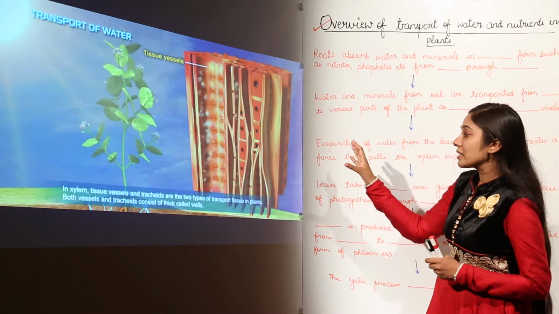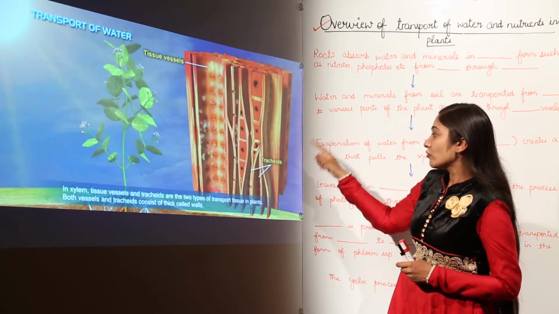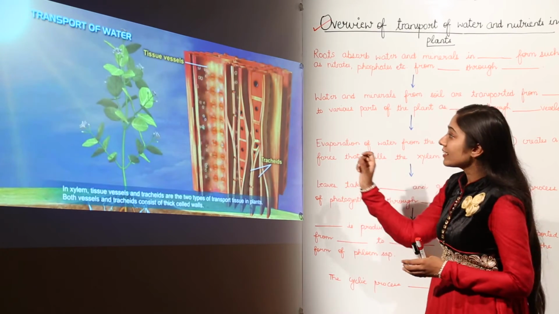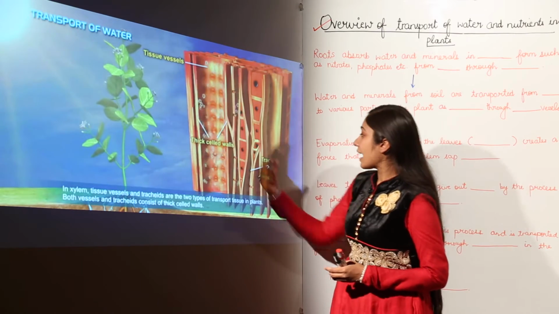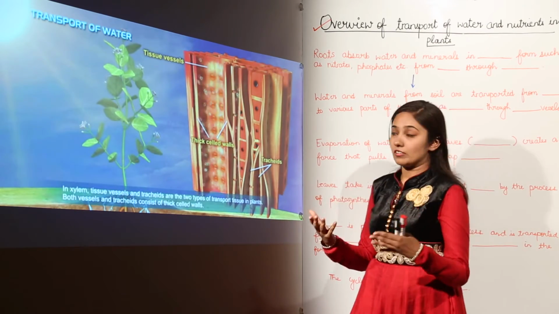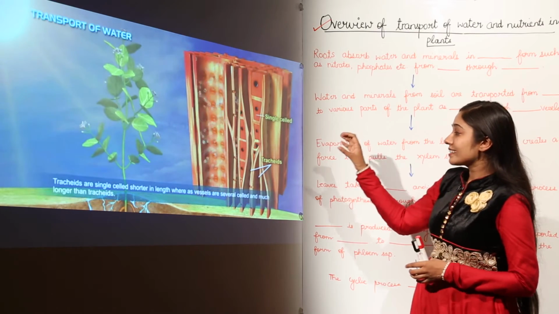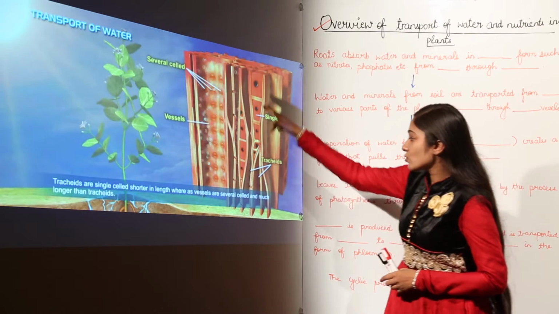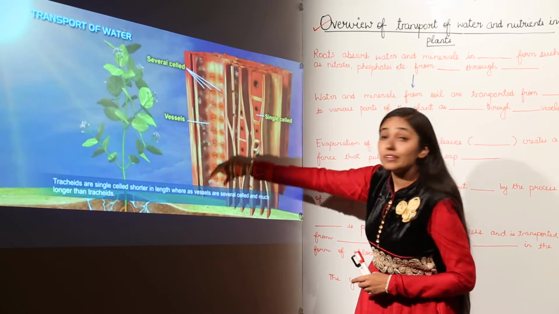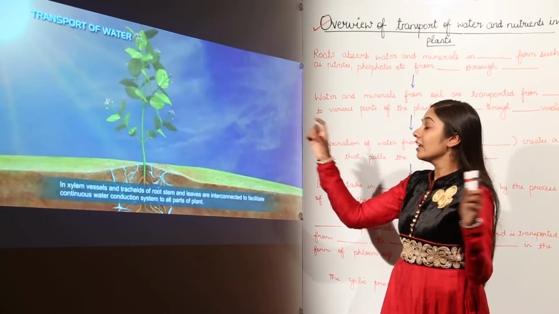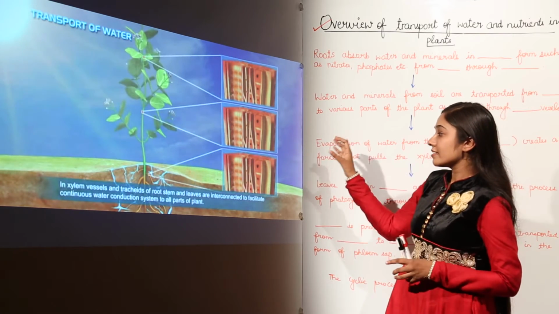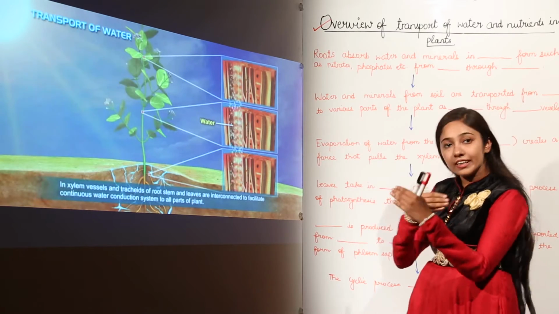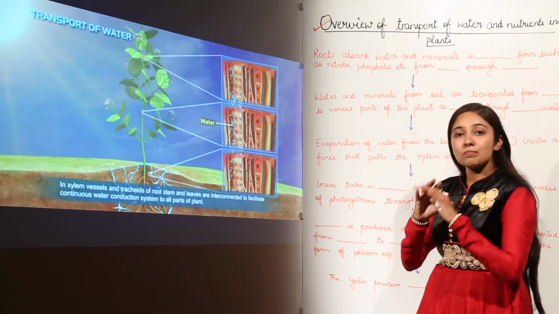In xylem tissue, vessels and tracheids are the two types of transport tissue in plants. Both vessels and tracheids have thick cell walls. Tracheids are single celled and shorter in length, whereas vessels are several celled and much longer than tracheids. In xylem, vessels and tracheids of root, stem and leaves are interconnected to facilitate a continuous water conduction system to all parts of the plant.